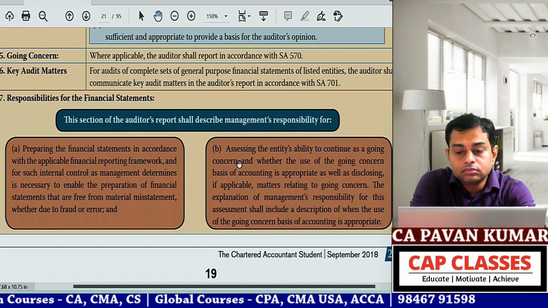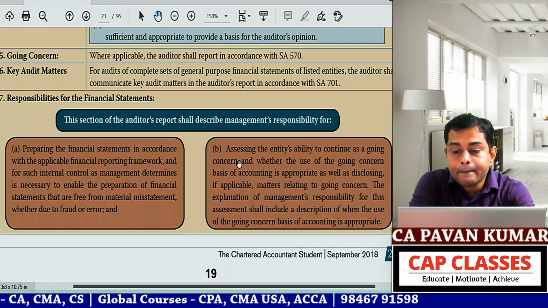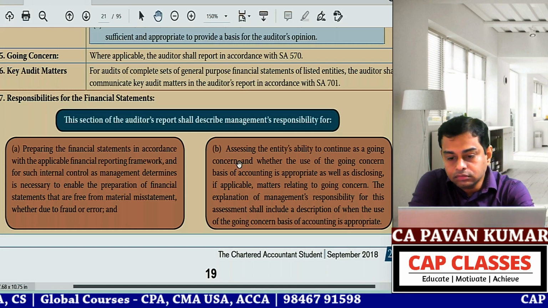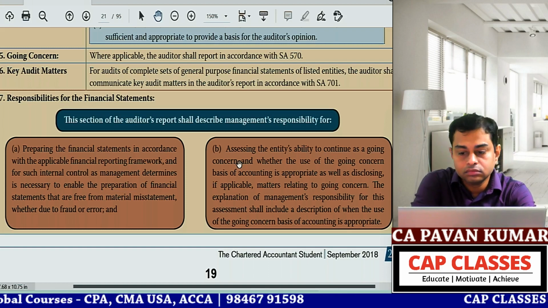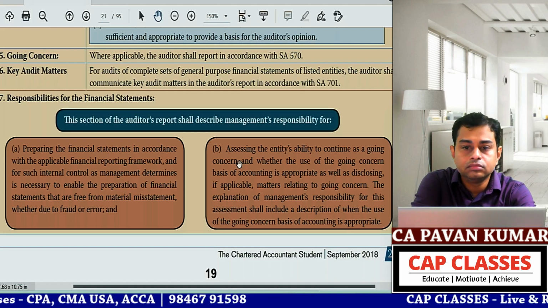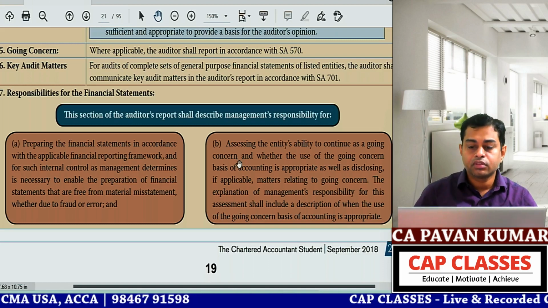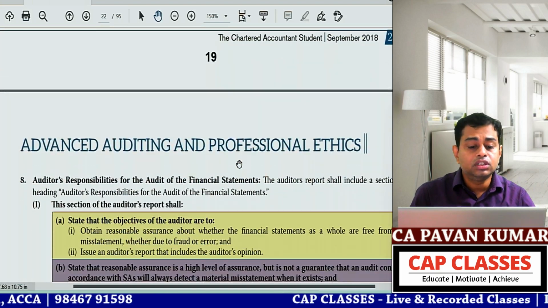Assessing the entity's ability to continue as a going concern and whether the use of going concern basis of accounting is appropriate, as well as disclosing, if applicable, matters relating to going concern. The explanation of management's responsibility for this assessment shall include a description of when the use of going concern basis of accounting is appropriate. Obviously. So this is the one.